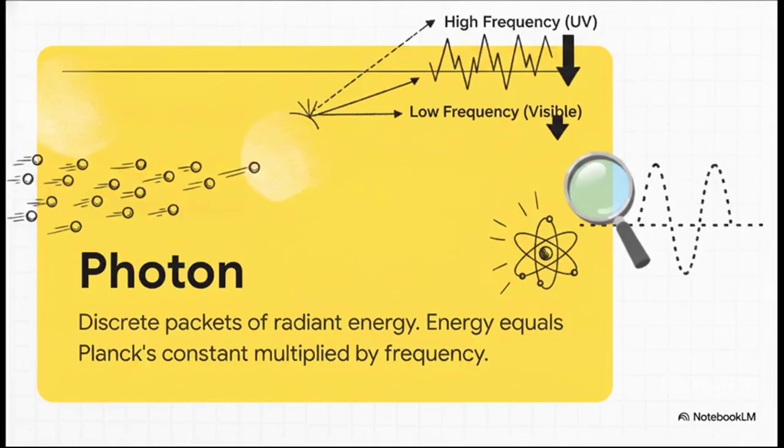He stated that the maximum kinetic energy of an ejected electron, Kmax, equals the energy of the incoming photon, hν, minus the energy required to escape the metal, which is φ0. This single equation proved that high-frequency ultraviolet light means highly energetic photons, literally bullets packed with enough individual punch to knock an electron right out of its orbit.